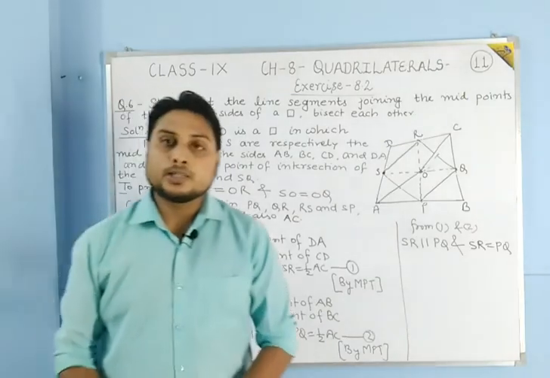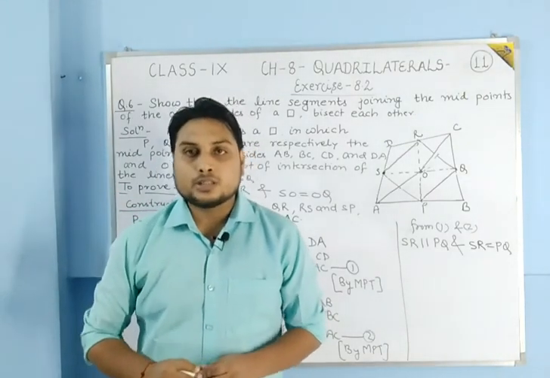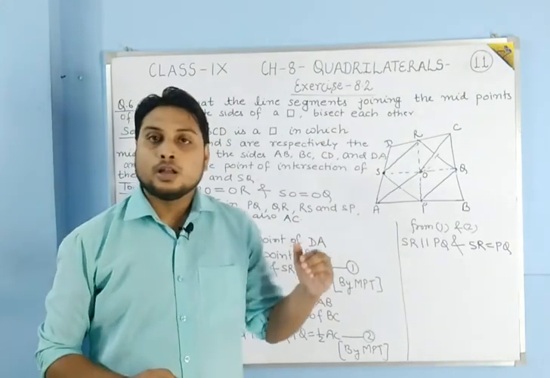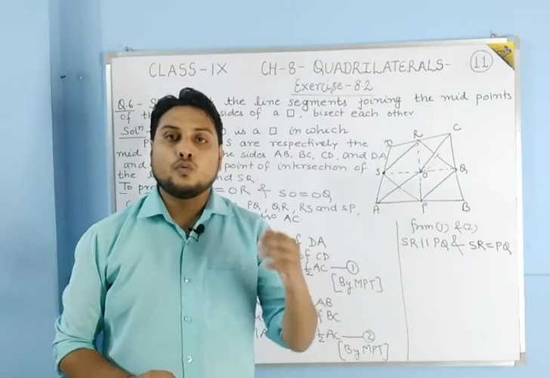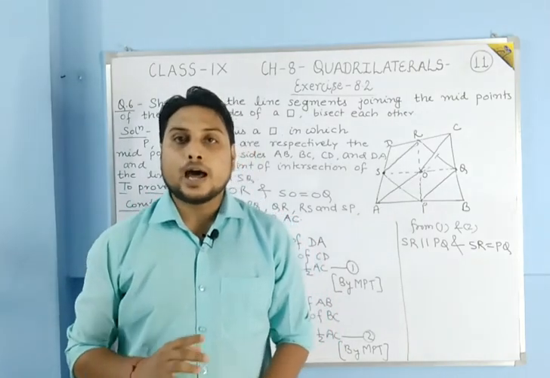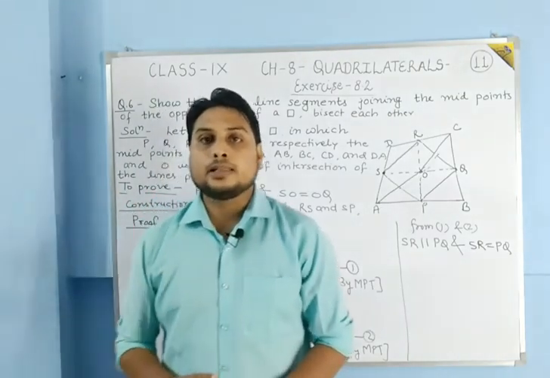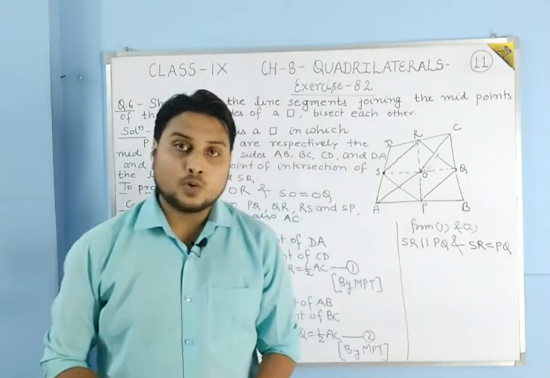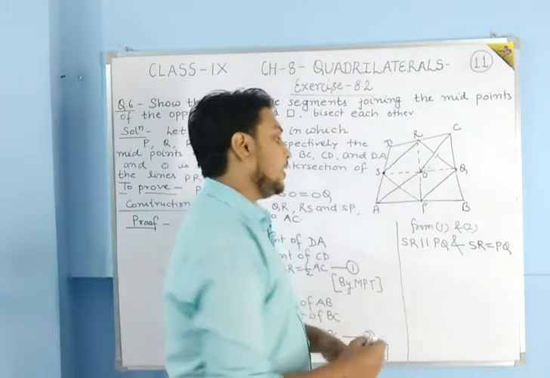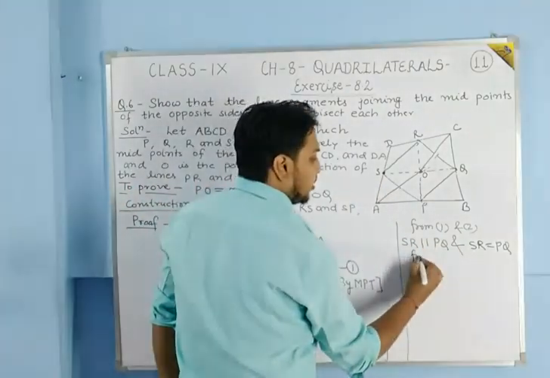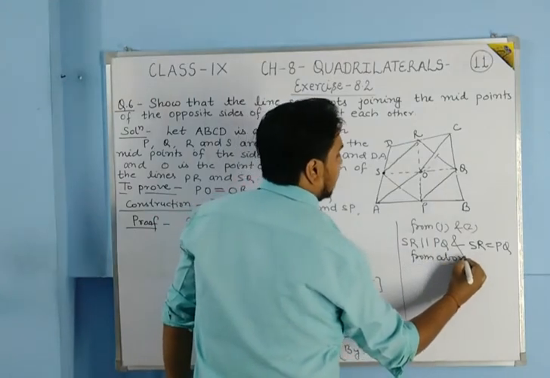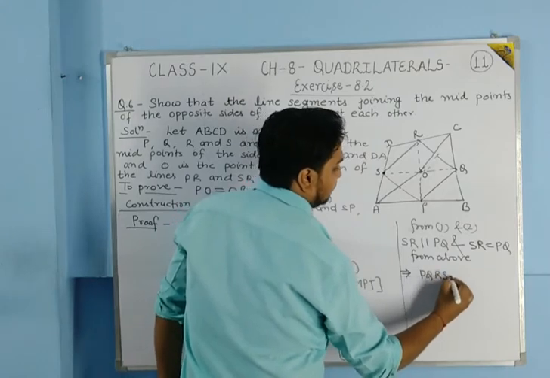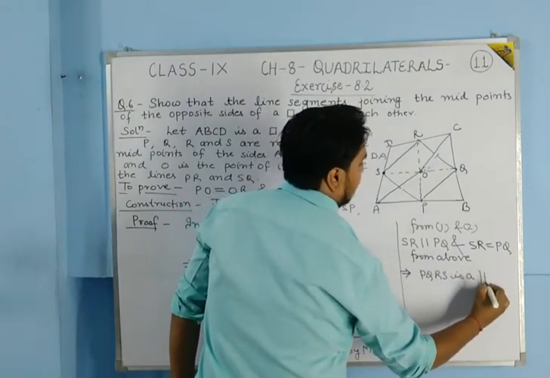Now students, we have studied in properties of parallelogram that if in a quadrilateral one pair of opposite sides are parallel and equal, then that type of quadrilateral is a parallelogram. So from above, it will imply that PQRS is a parallelogram.